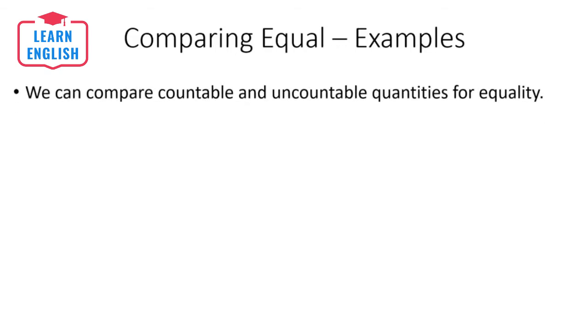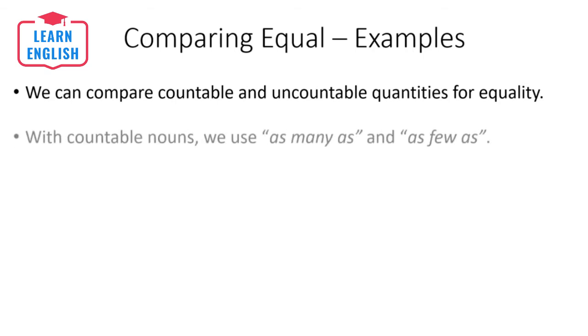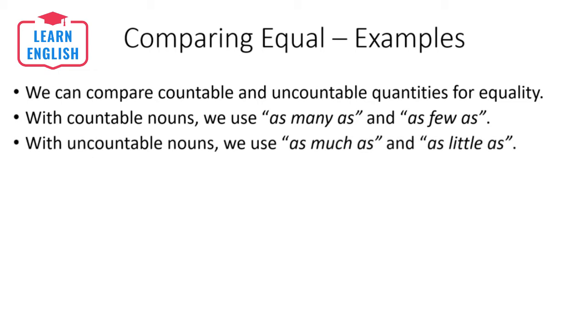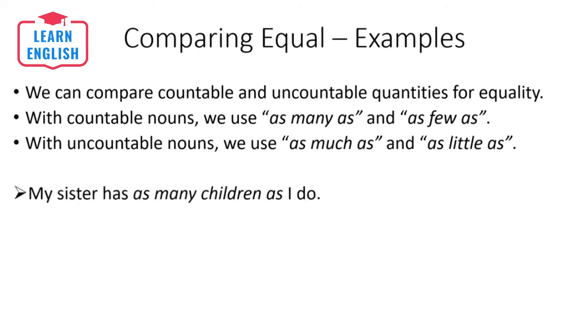We can compare countable and uncountable quantities for equality. With countable nouns, we say as many as and as few as. With uncountable nouns, we use as much as and as little as. So, my sister has as many children as I do. That doesn't say whether it's lots or little, but the number is the same. It's a countable.